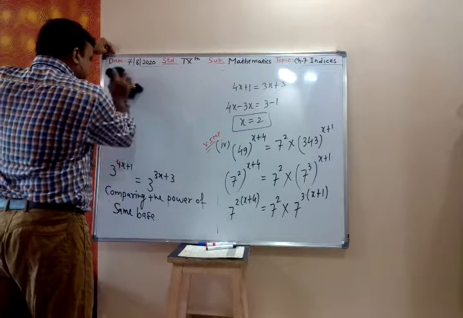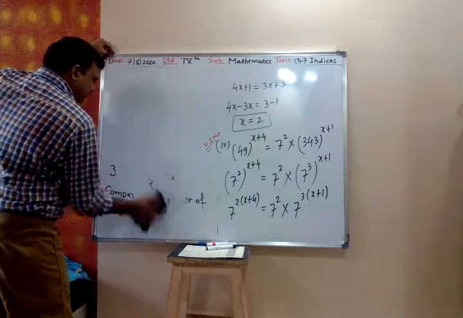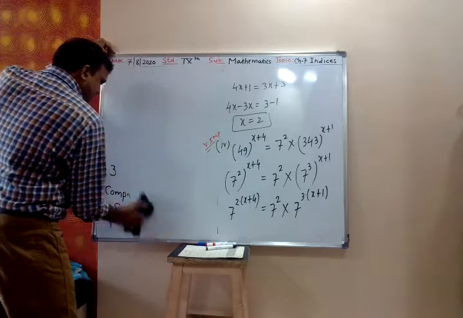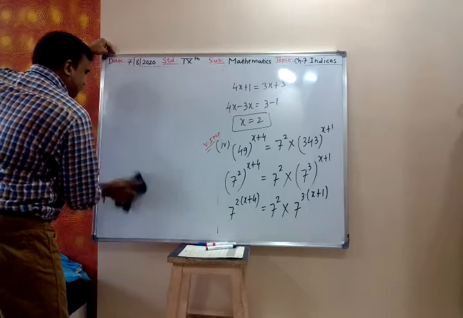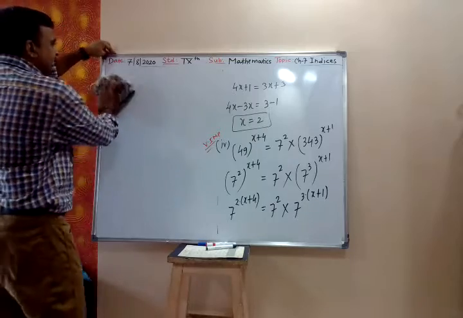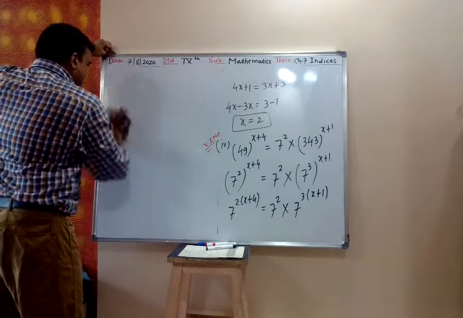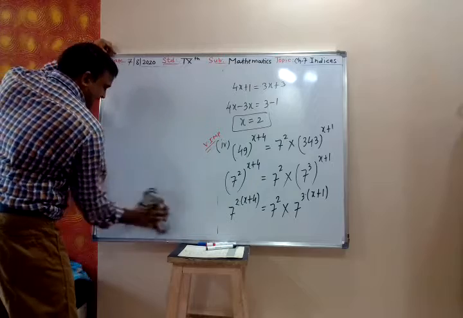Some steps should be shown. You know the steps, but those steps should be shown on the paper, because the examiner has to allot you the marks for the steps also. If you write only the correct answer, you will not get full marks, because marks are given for the steps also.